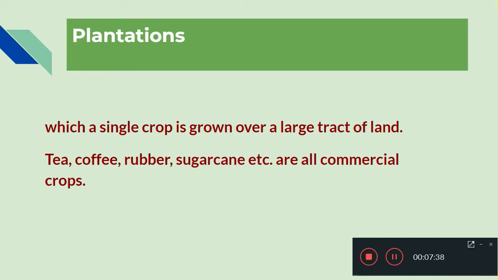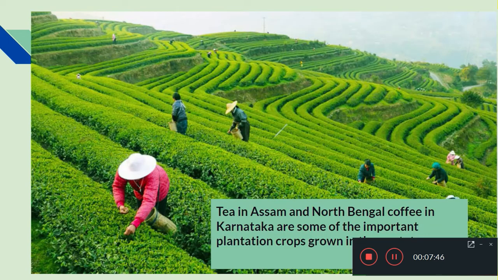For example, tea, coffee, rubber, sugarcane, these are all examples of plantation crops, as well as commercial crops. You can see the picture here. As we know, tea in Assam and North Bengal, and coffee in Karnataka are some of the important plantation crops grown in India. This is one of the major plantations.